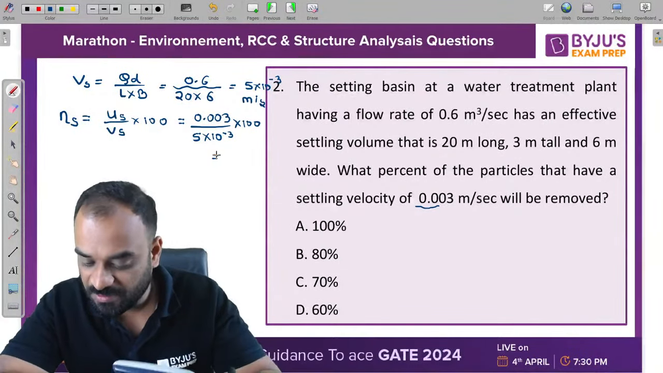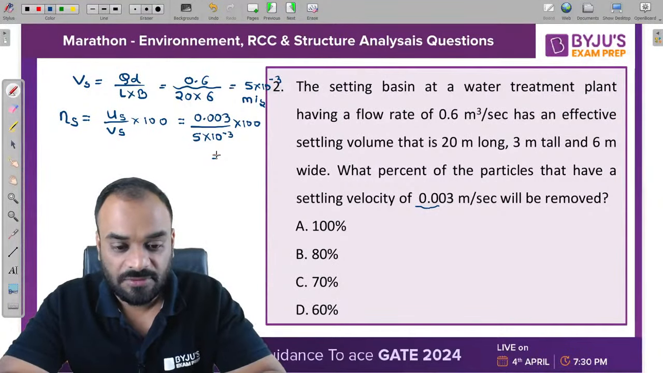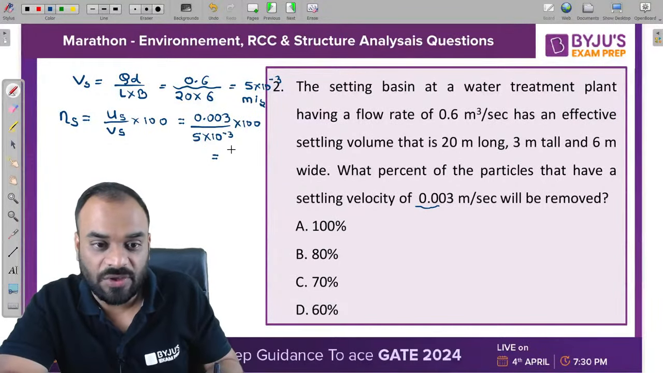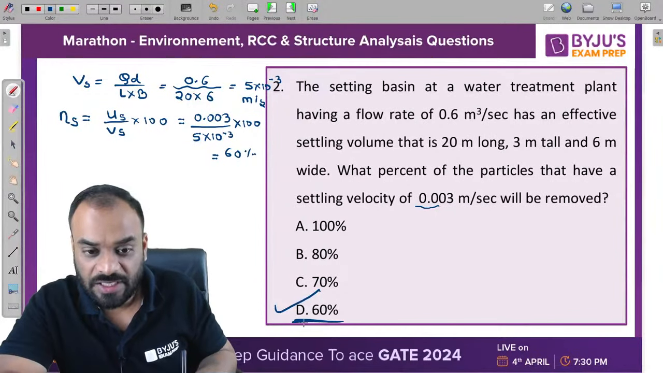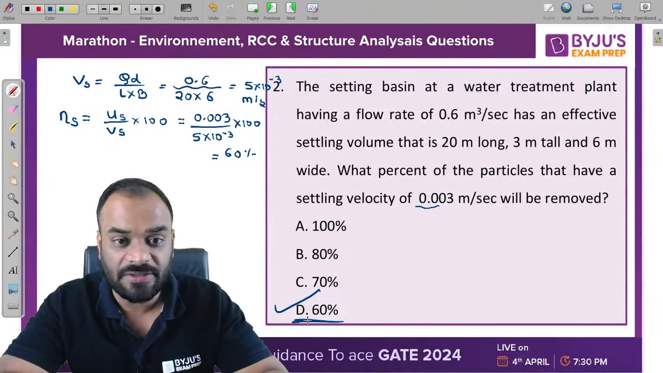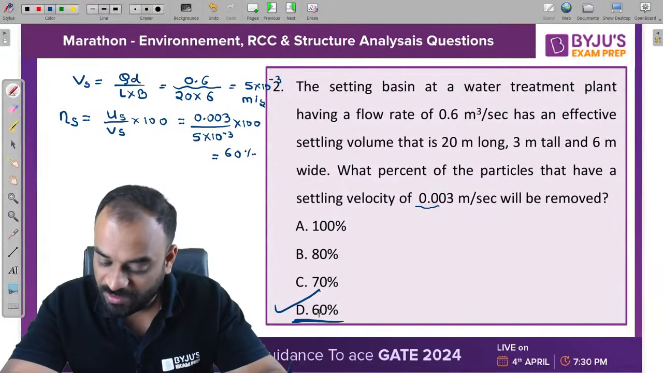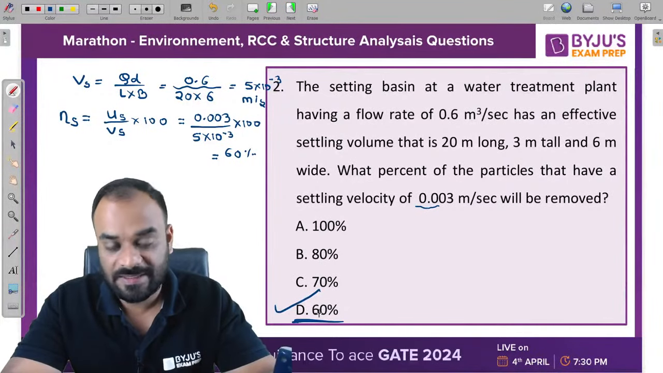Tell me guys. Okay, we will check it out. Yes, we are getting an answer of 60%, not 70%. Kindly check it once. We are getting 60%. D is the correct answer. Kindly check it guys. Are all of you getting the same answer or not? Very nice. C is not the correct answer. D is the correct answer, which is basically 60%.